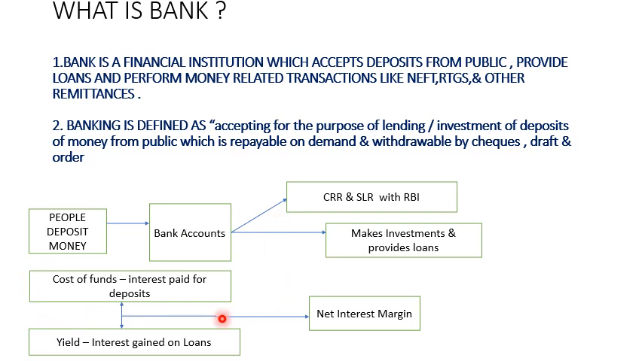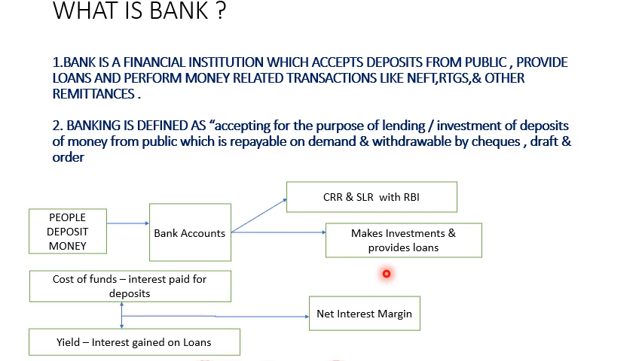Now let's see what is cost of funds. Cost of funds is nothing but the interest banks pay on deposits. And yield is the interest gained on the loan amount. The difference between this cost of funds and this yield should be minimum 3%, which is called net interest margin. This net interest margin is basically utilized for paying salaries, rent and electricity bills, and at the same time banks should get profit also.